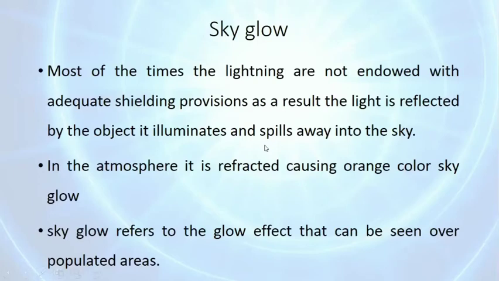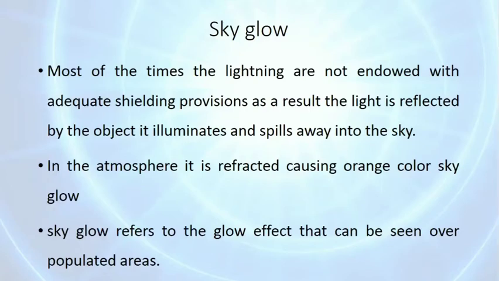You know what is sky glow? Most of the time, lighting is not endowed with adequate shielding provisions. As a result, light is reflected by the object it illuminates, and it spills away into the sky. In the atmosphere, it is refracted, causing an orange color sky glow.